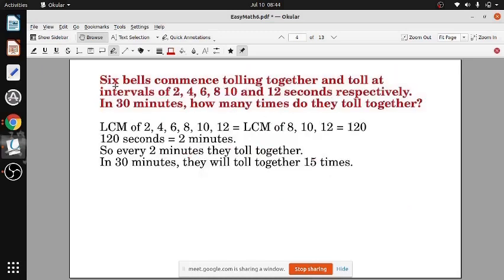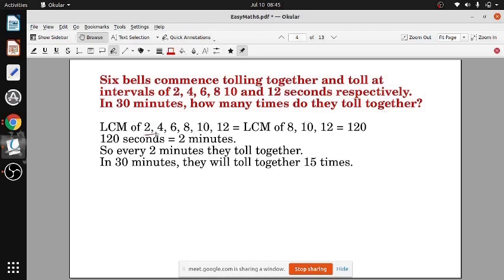Six bells. All this was done in class 6-7, but these questions come. Even when my son gives this, he is studying BTech, even there sometimes these questions come. Six bells commence tolling together and toll at intervals of these seconds. In 30 minutes, how many times do they toll together?